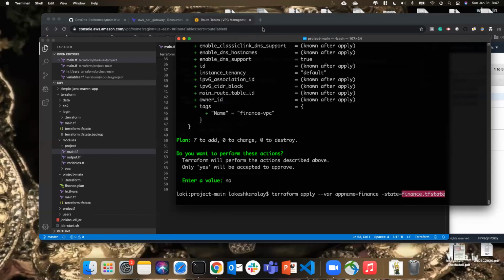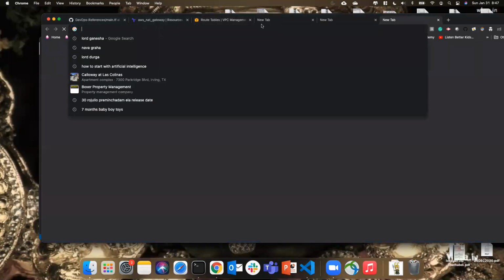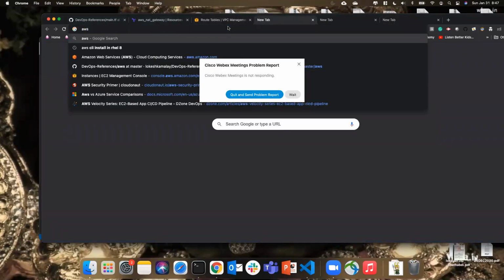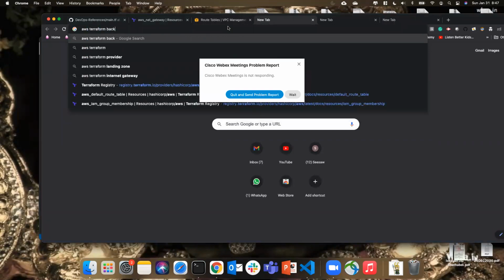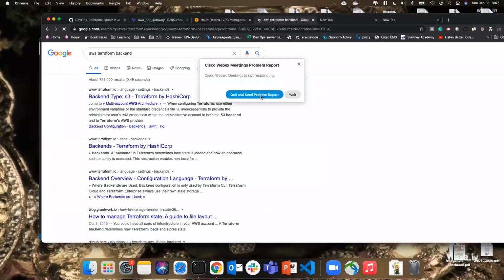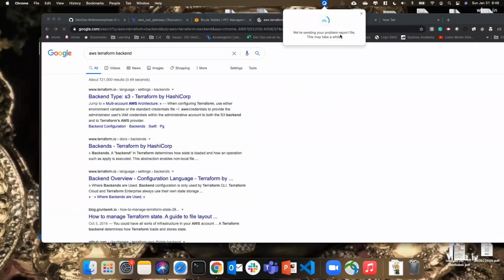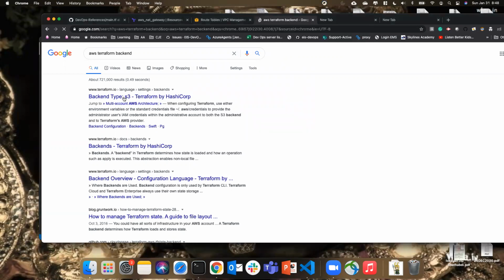Okay, so we can also check the backend store. Let me see if I can find some examples. AWS Terraform backend. So this is the backend.